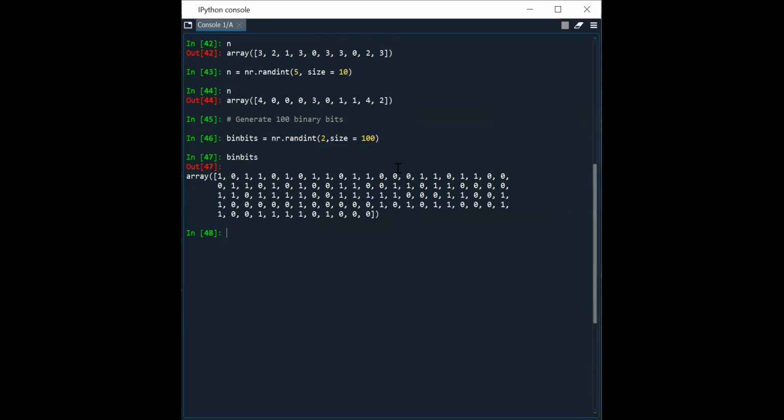So binary bits of size 100, size 10,000, size 1 lakh, any desired size given, you should be able to generate. What is the command to generate? All of you are supposed to make a note of this.